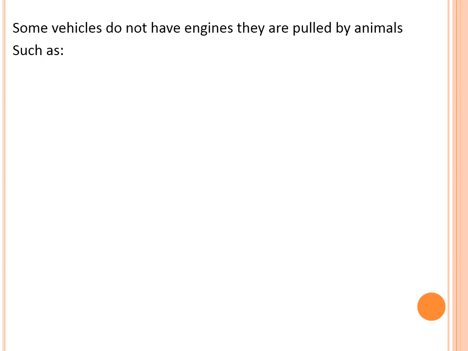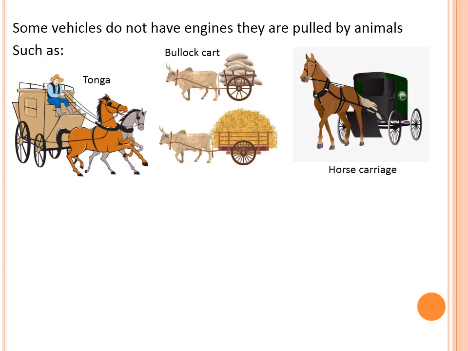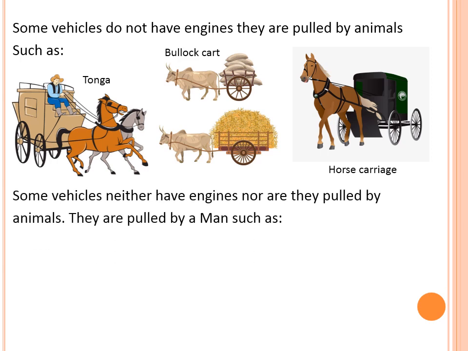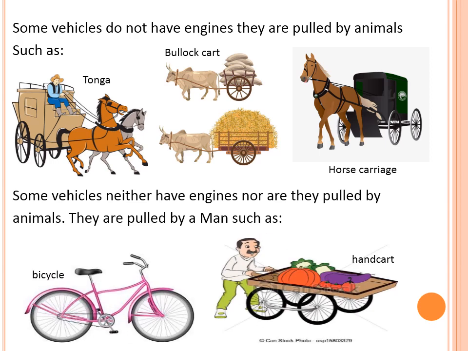Okay, so now we are going to talk about those vehicles which do not have engines. Some vehicles do not have engines. They are pulled by animals, such as tonga, bullock cart, horse carriage. Some vehicles neither have engines nor are they pulled by animals. They are pulled by a man, such as bicycle and handcart. These are examples of those vehicles which do not have engines.